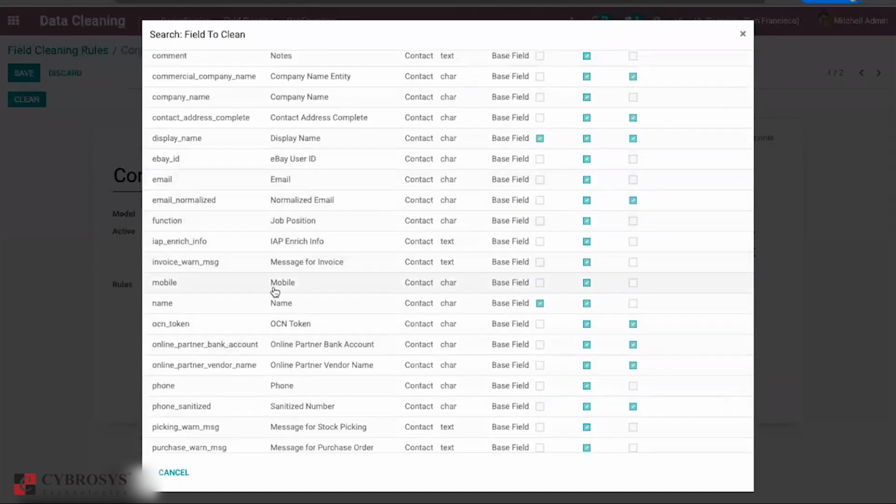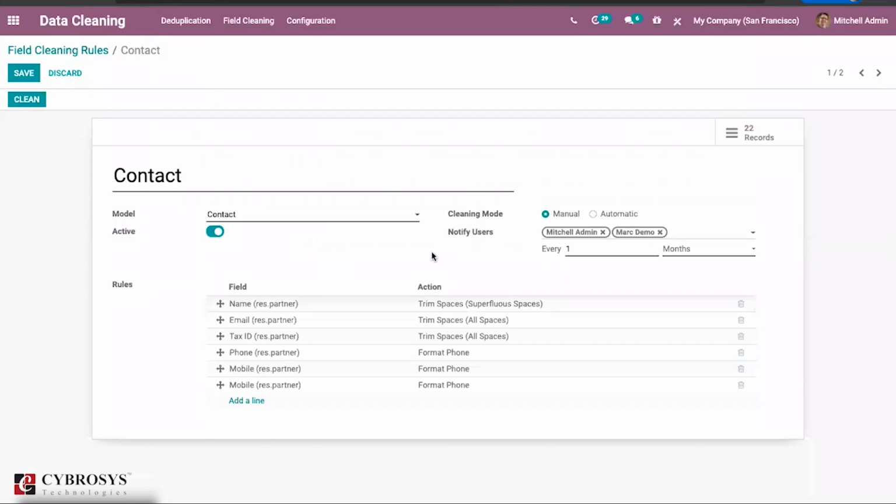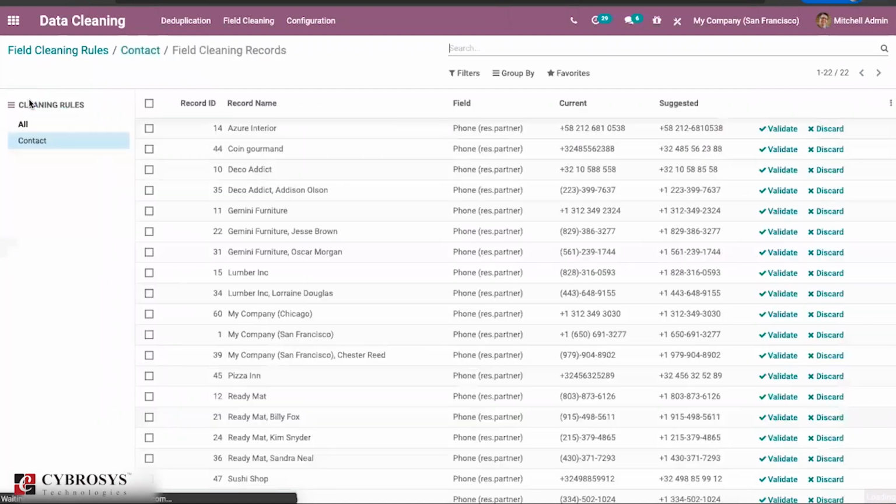If this is equal, so normally what Odoo will check is, if you have provided a mobile and any of these mobile numbers is the same in the contact, that is the restaurant partner, it will notify you. You can find actions such as trim space, set type, format phone number, or this type of thing. Once you set this and run the clean, Odoo will suggest what records have the same thing available.